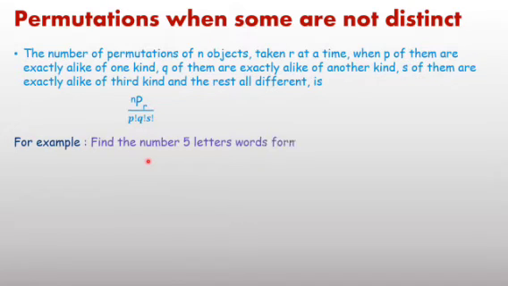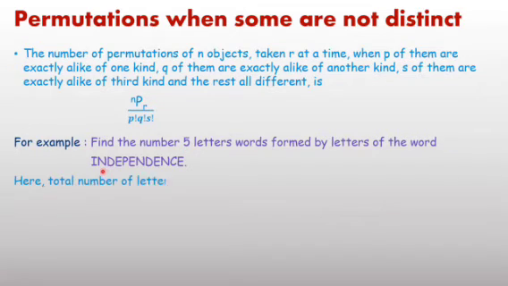For example, find the number of 5-letter words formed from the letters of the word INDEPENDENCE. In INDEPENDENCE, how many letters are there? First you count. The total number of letters in this word is 12. If all letters are different, then directly you can write the result as 12C5.